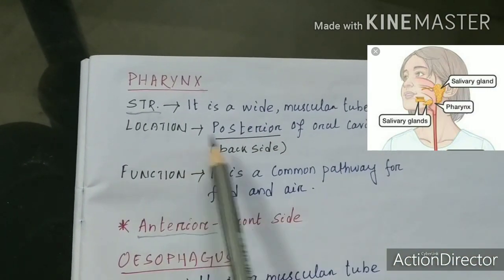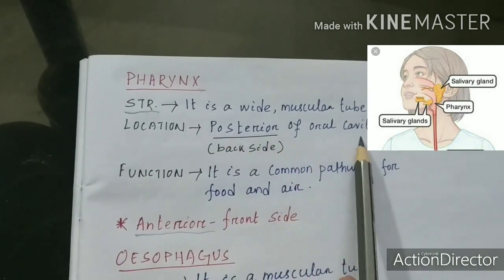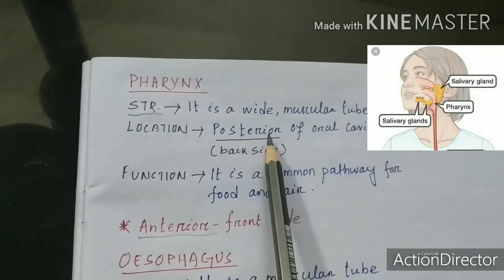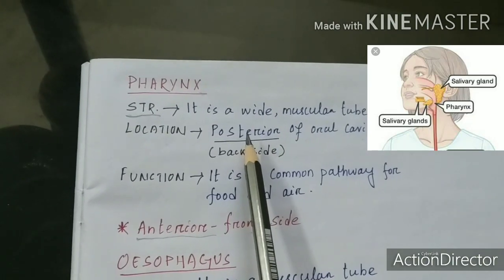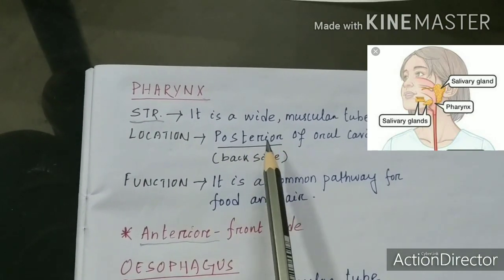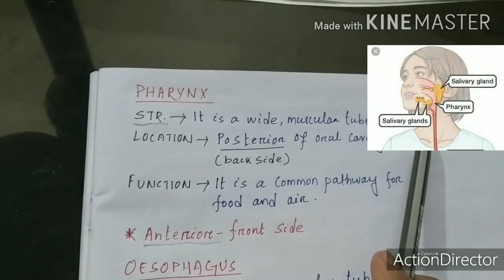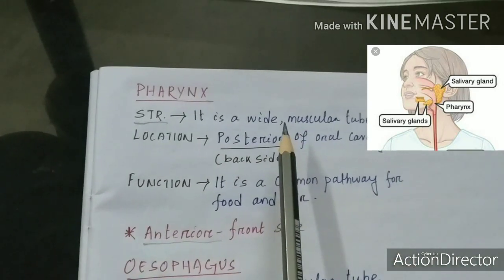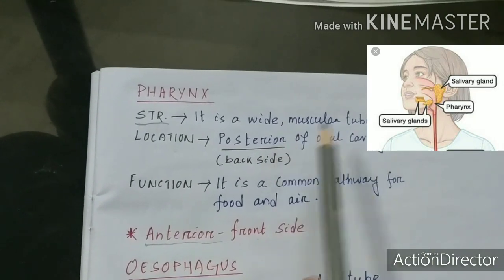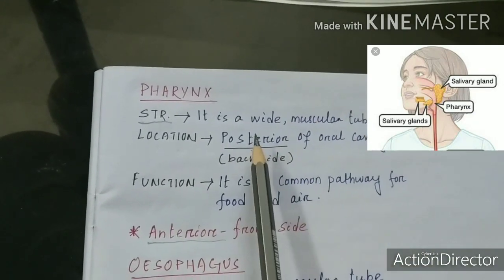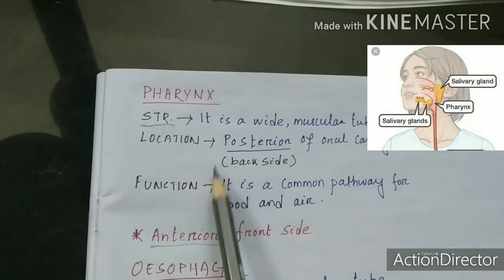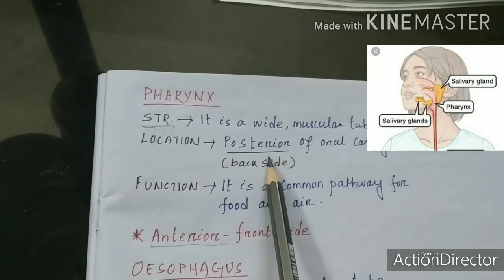Here in location it is written posterior to the oral cavity, meaning the back side of the oral cavity. If I ask, the backbone is present at the back of our body, you can say posterior of our body. And if I say the nose is present at the front of your body, you can say anterior of our body. Anterior means front and posterior means back.